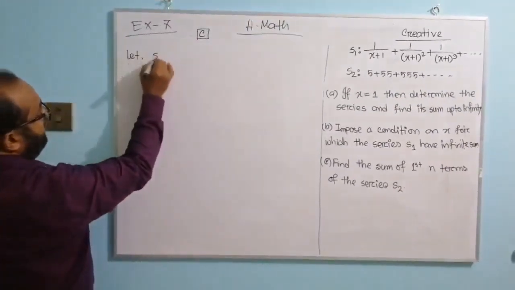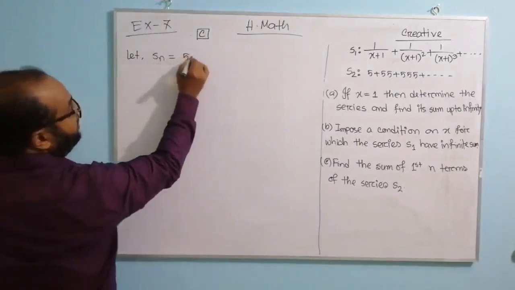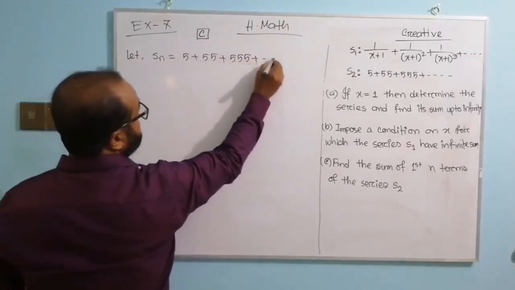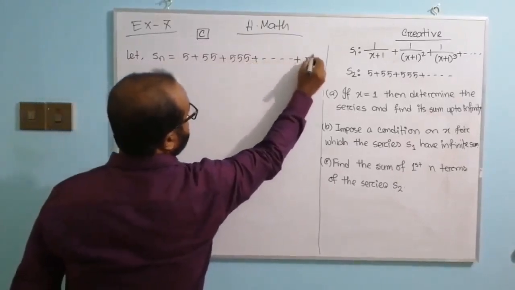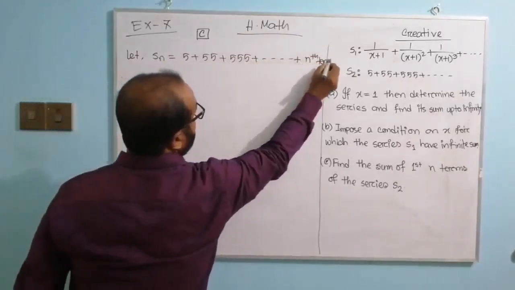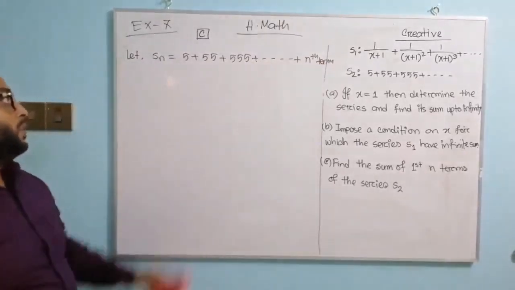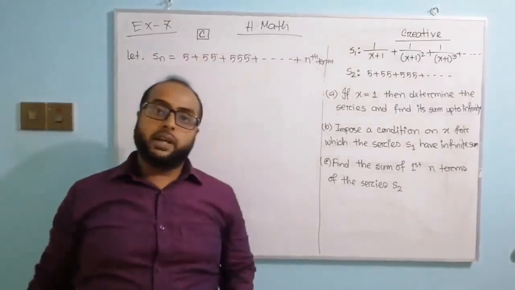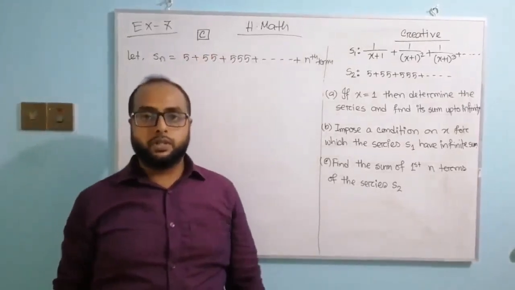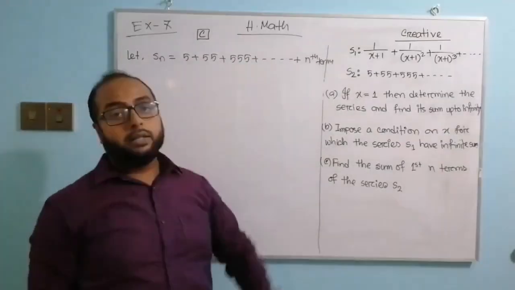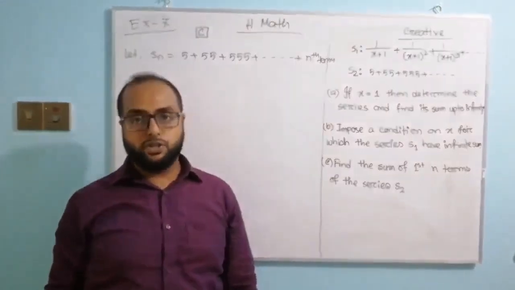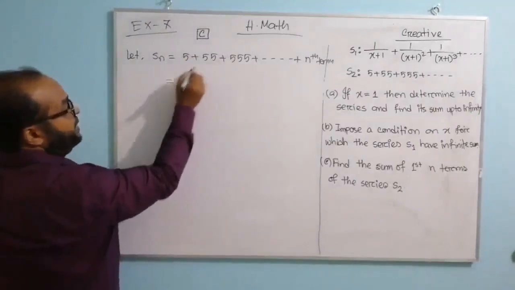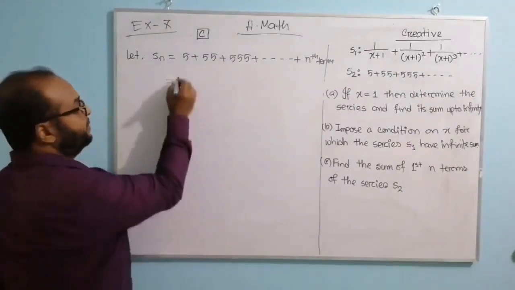Let Sn equal to 5 plus 55 plus 555 plus so on plus nth term. Here 5 plus 55 plus 555 is neither arithmetic series nor geometric series. Firstly we simplify this to an arithmetic or geometric series. Okay, now there is a common number, 5.